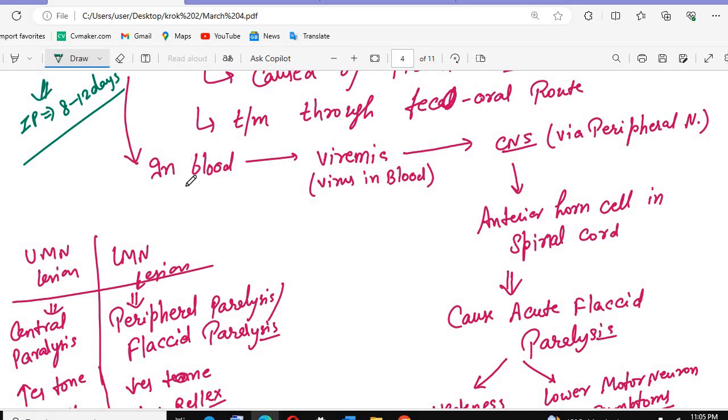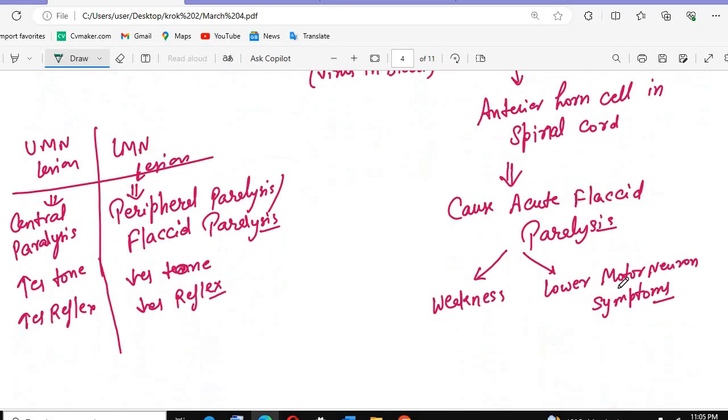From the blood it will cause a viremia. From the blood it will go via the peripheral nerves to the central nervous system. From the central nervous system, it will come through the lower motor neurons to the anterior horn cell in the spinal cord, and they will cause acute flaccid paralysis, lower motor neuron symptoms.